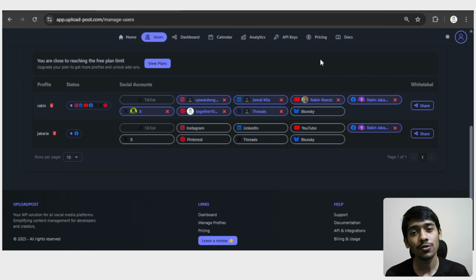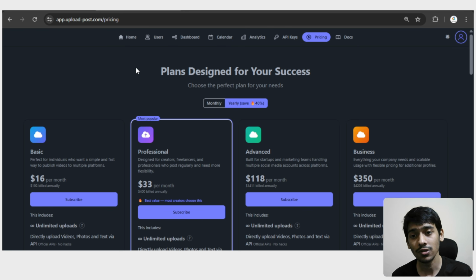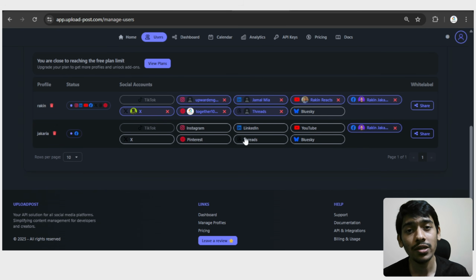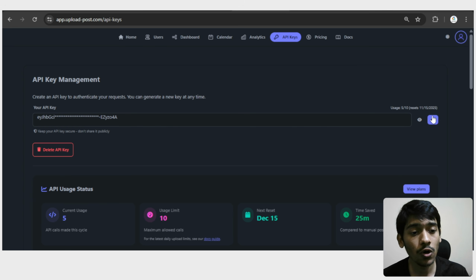And again, this tool is not completely free. If you go to the pricing, you can see that there are multiple subscriptions. Just go with the one which is a good fit for you. And after adding your profile, come here to the place of API keys, and then collect your API key. For that, go with this copy icon, and as you can see my API key has been copied.